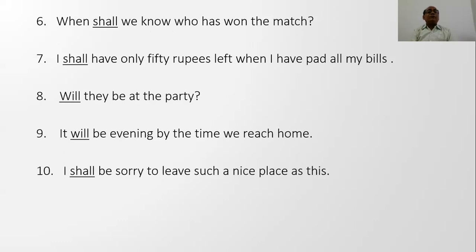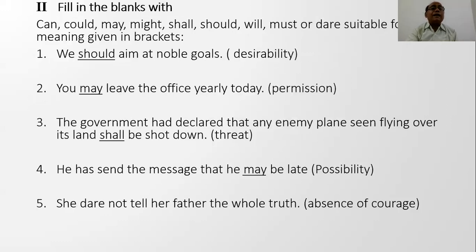When shall we meet? Who will win the match? I shall have only 50 rupees left when I have paid all the bills. The spelling of paid is omitted, please it should be corrected. Will they be at the party? It will be evening by the time we reach home. I shall be sorry to leave. So it is very clear that for second and third person, for futurity, we use will. And with first person, I and we, use shall.